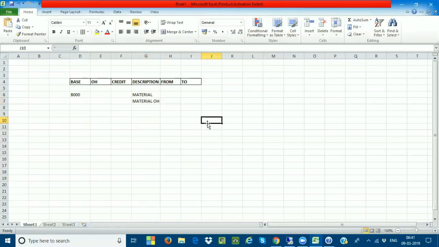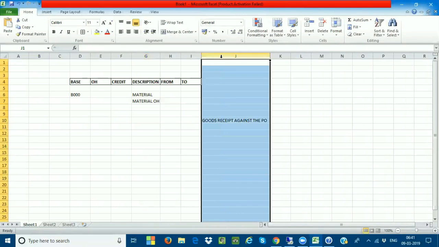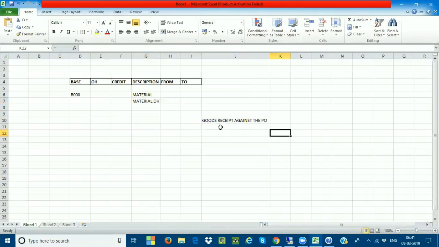Here I'm going to write goods receipt against the production order. See, the important thing is that it is not a purchase order, it is the production order. Now, once you have manufactured the goods, the first stage is the goods issue. What is the goods issue?